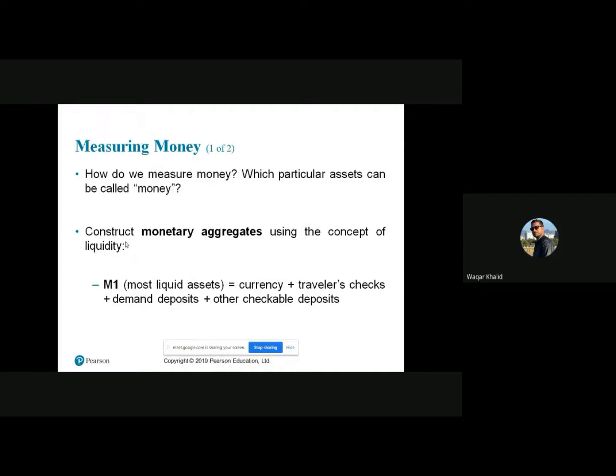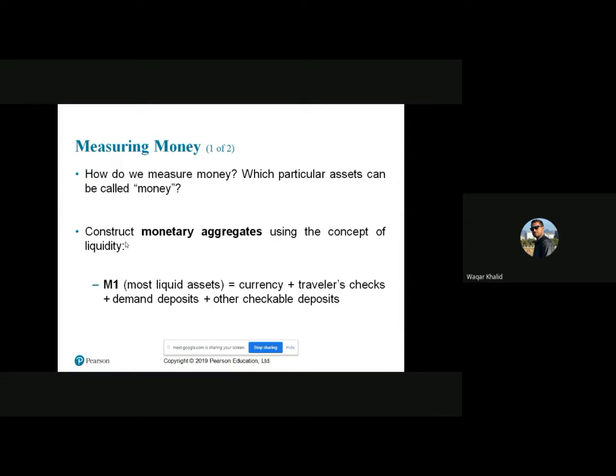The question is how we can measure money. How do we measure money? Which particular assets can be called money? So we need to construct monetary aggregates using the concept of liquidity.